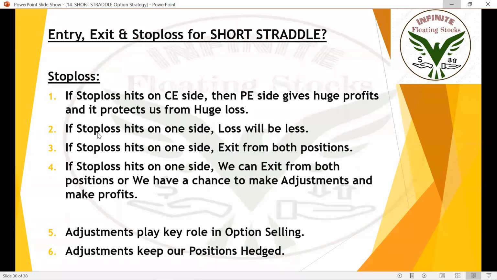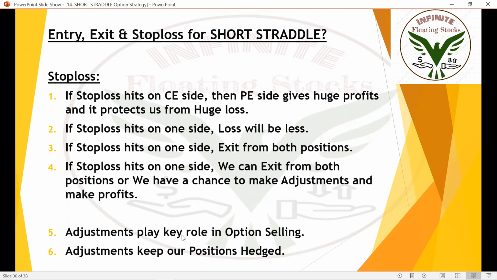So if stop loss hits on one side, loss will be less because you will get to see profits from the other instrument. If stop loss hits on the PE side, you will see profits from the CE side. If stop loss hits on the CE side, you will see profits from the PE side. So if stop loss hits on one side, loss will be very less because positions are hedged here. And if stop loss hits on one side, we have two options. One, you can exit from both the positions. Two, we have a chance to make adjustments. We'll be learning about adjustments in upcoming sessions.